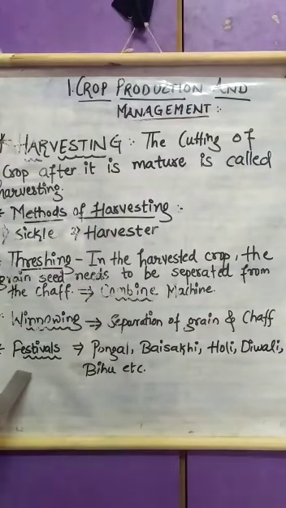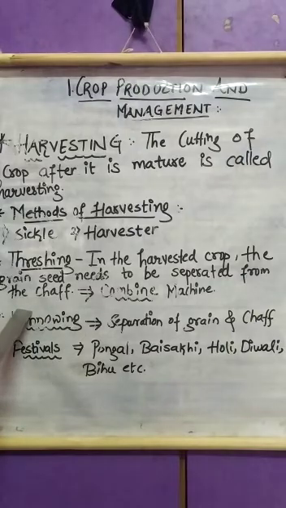So why is harvesting very important? Because after 3 or 4 months of hard work, there comes the day of the harvest. The sight of golden fields of standing crop laden with grain fills the hearts of farmers with joy and a sense of well-being. The efforts of the past season have borne fruit, and it is time to relax and enjoy a little. They have done a lot of hard work to grow a healthy crop, isn't it?